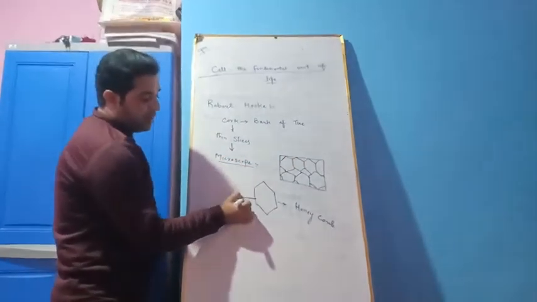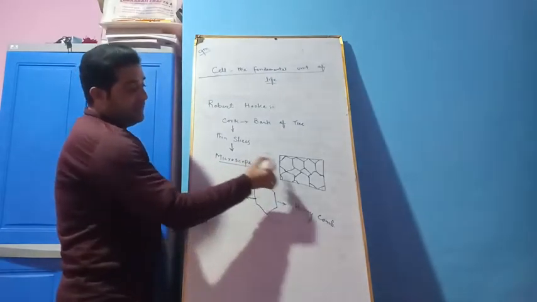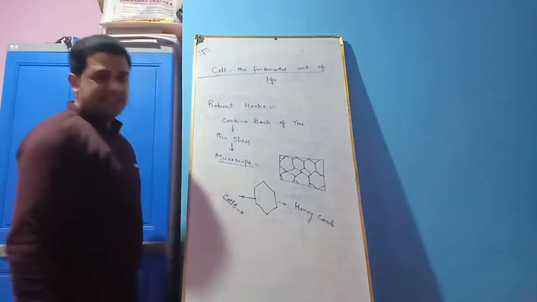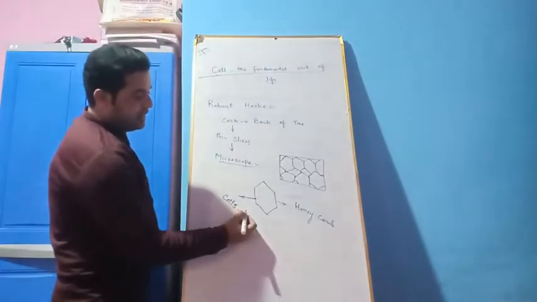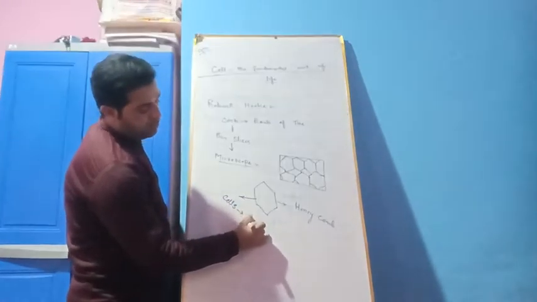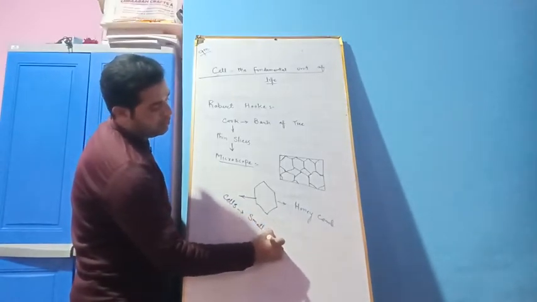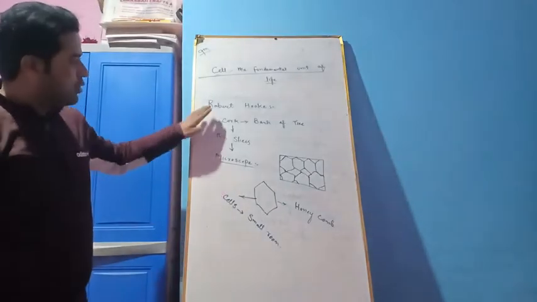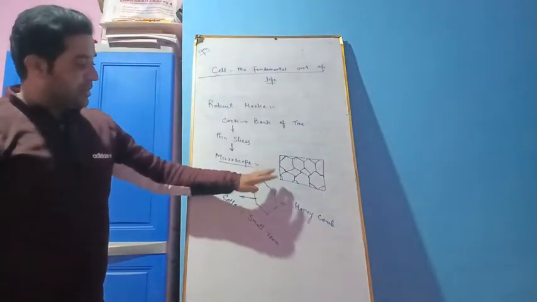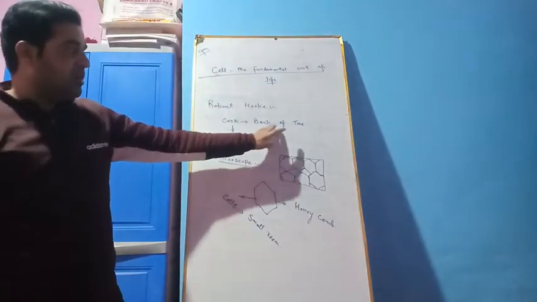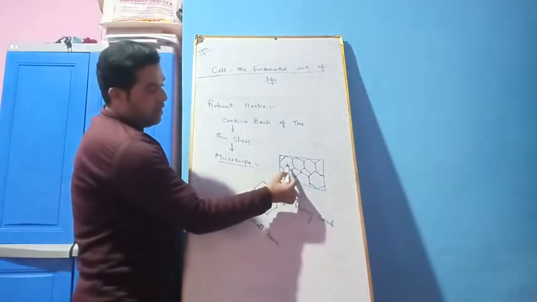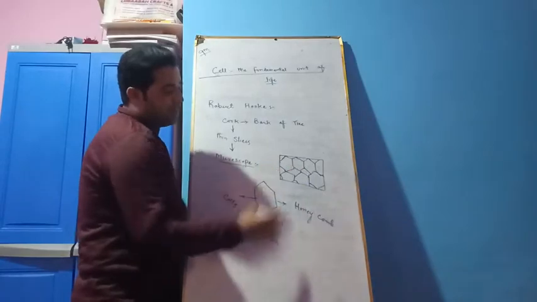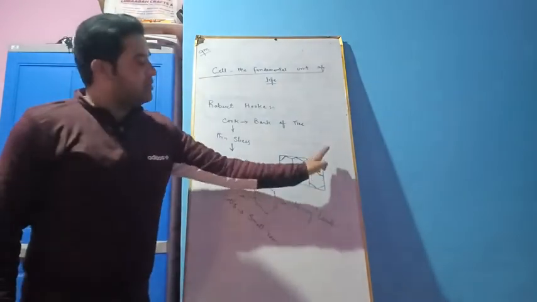So Robert Hooke named these structures cells. Cell is a Latin word which means a small room. So according to Robert Hooke, this cork, which is the bark of the tree, is made up of small rooms. These small rooms in Latin are called cells. In other words, this cork is made up of cells.